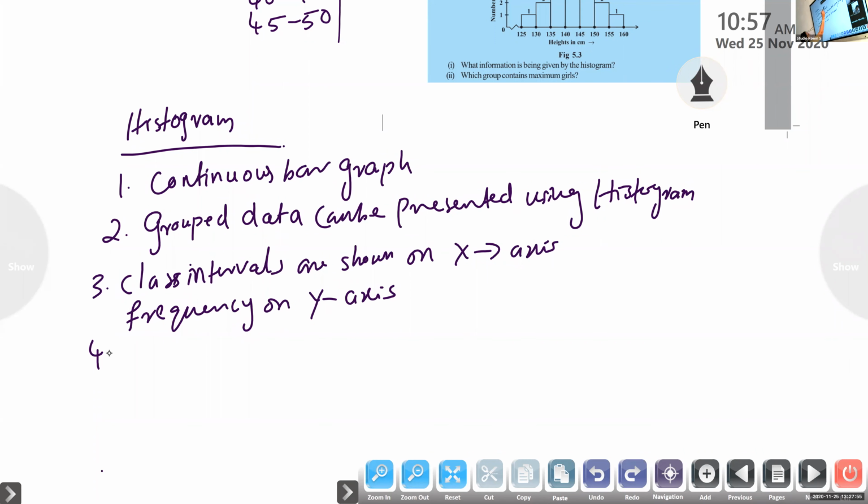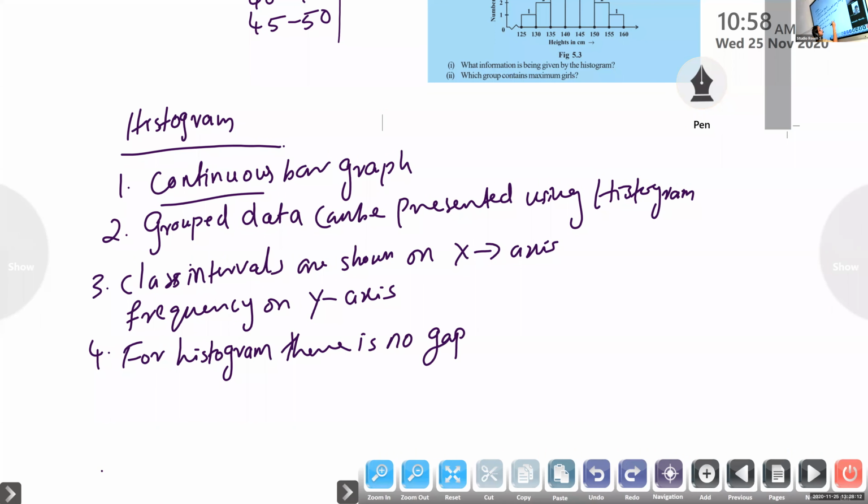For histogram, there is no gap between bars. We have written already continuous, still you write for histogram. There is no gap between bars. Okay.